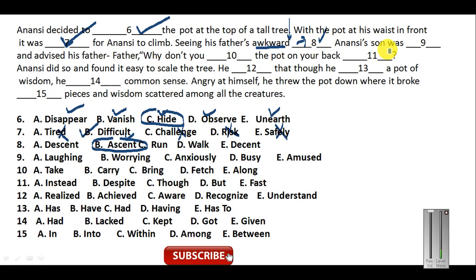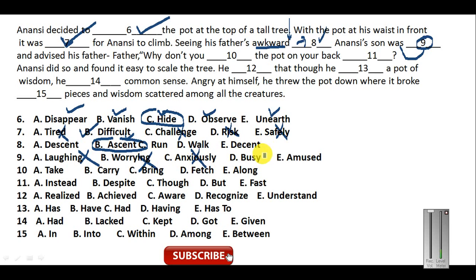Anansi's son was, he was what? Now here again you need the adjective. He was intelligent, he was superior, he was something like this. Okay, so am, are, and was are followed by an adjective. So here you need the adjective. Now let us look at the option 9th. He was busy, he was anxiously, he was worrying, he was laughing. Now these adverbs cannot come here. He was worrying or he was laughing. Okay, these words will not come here.